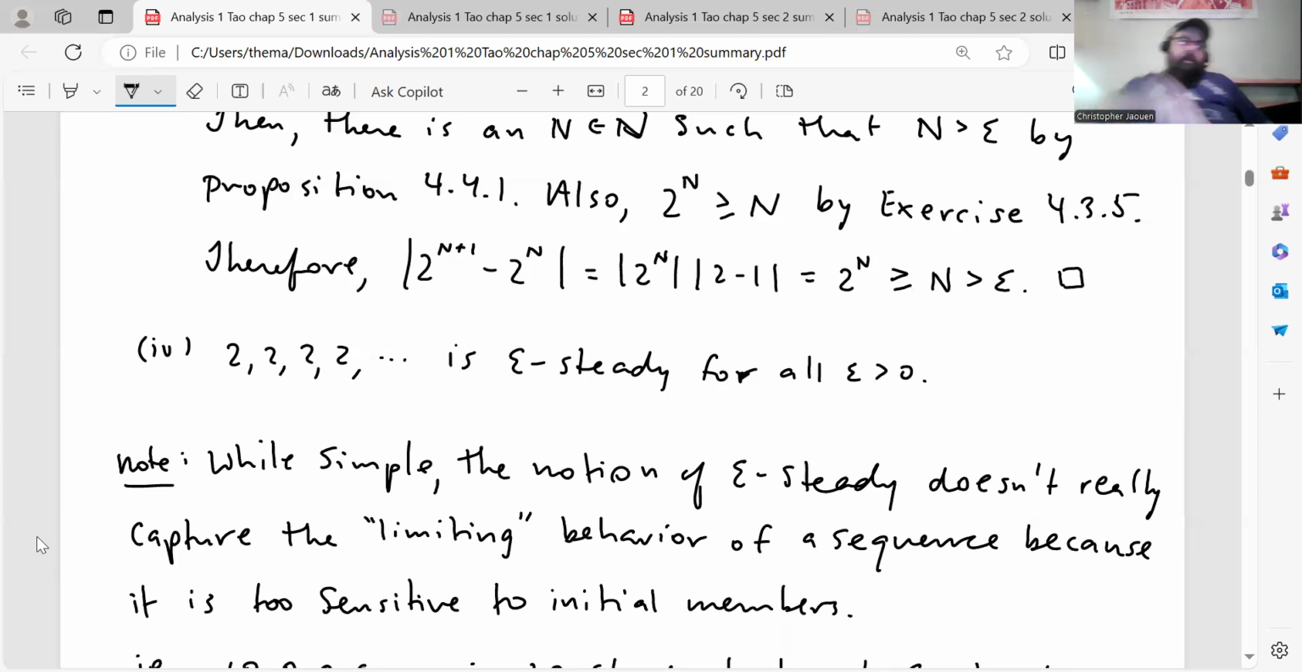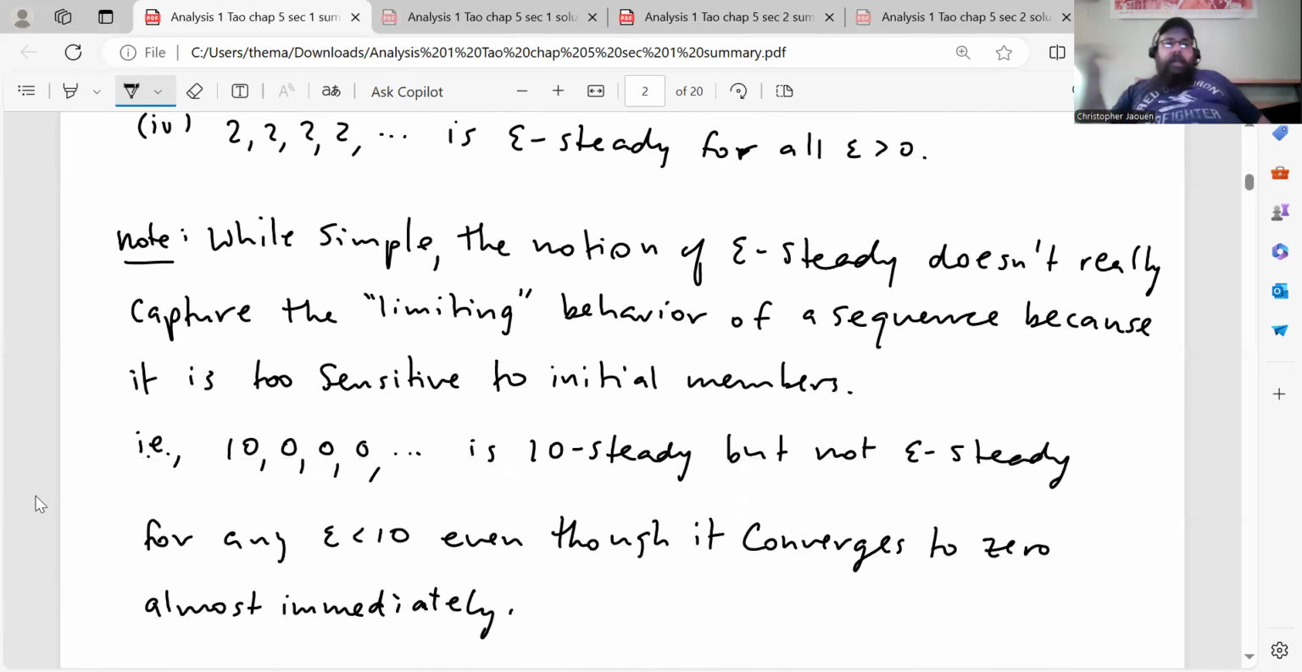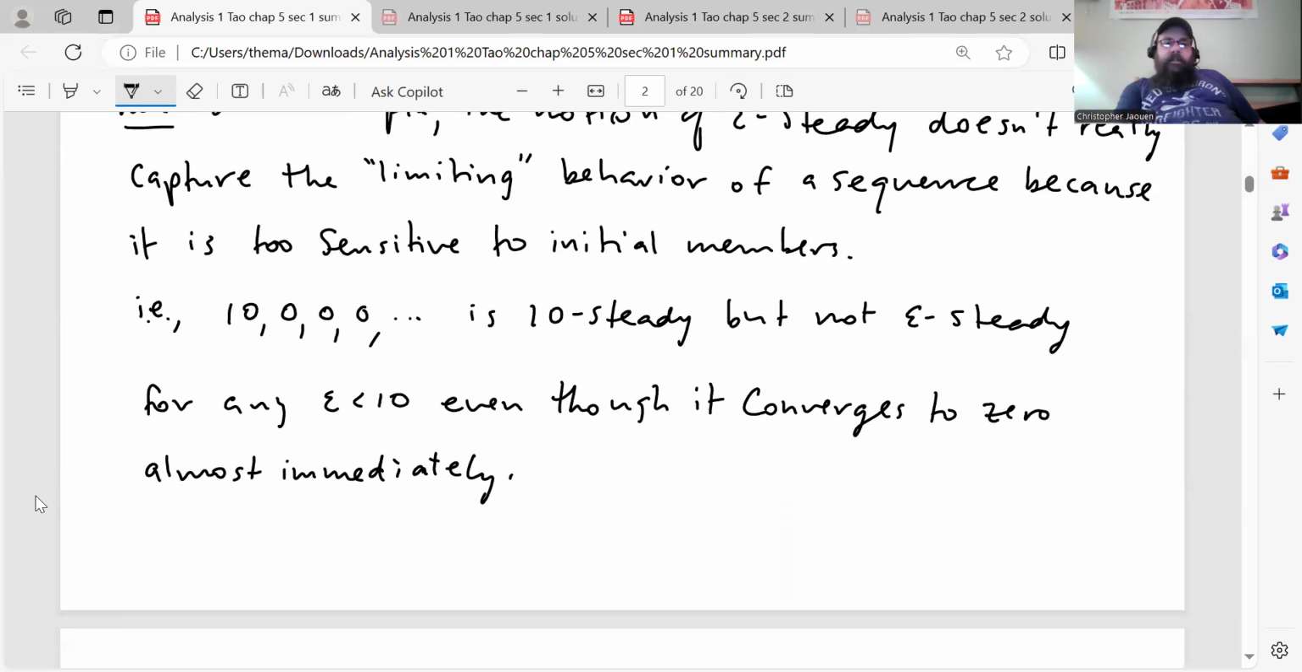Okay, so just a note here, while simple, the notion of epsilon steady doesn't really capture the limiting behavior of a sequence because it's too sensitive to initial members. Here he gives an example, like the sequence 10, 0, 0, 0, 0, and then just zeros forever. It is a 10 steady sequence, but it's not epsilon steady for any epsilon less than 10, even though it converges to 0 almost immediately. So this concept of epsilon steady is not good enough. It's too sensitive to initial members.